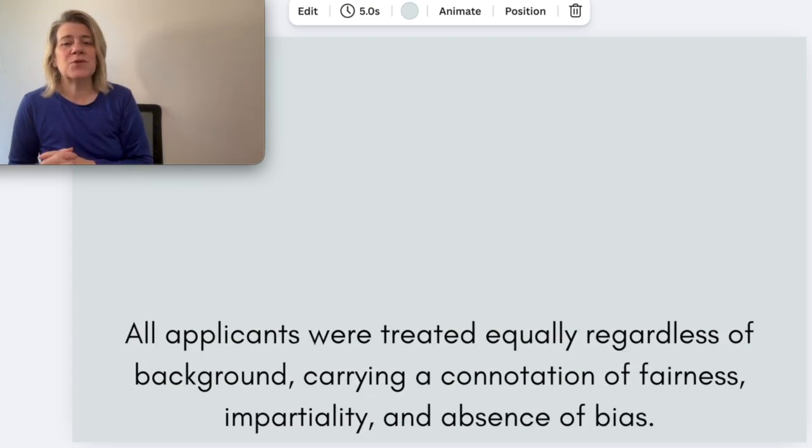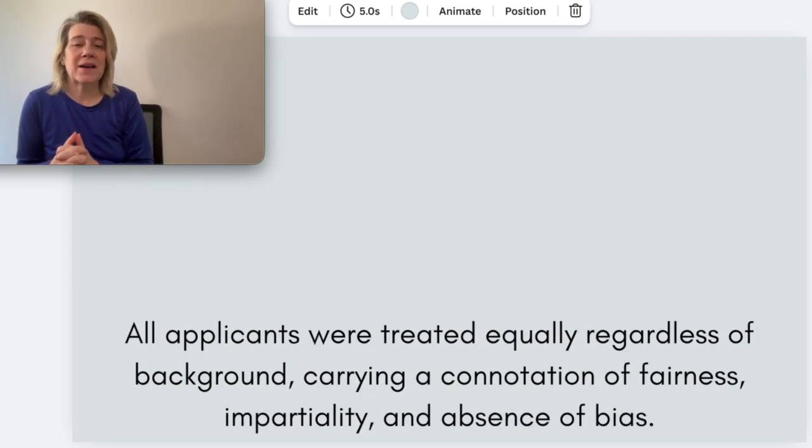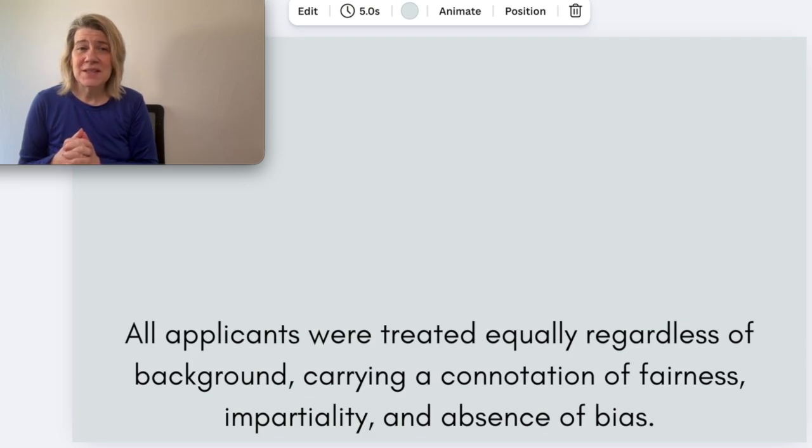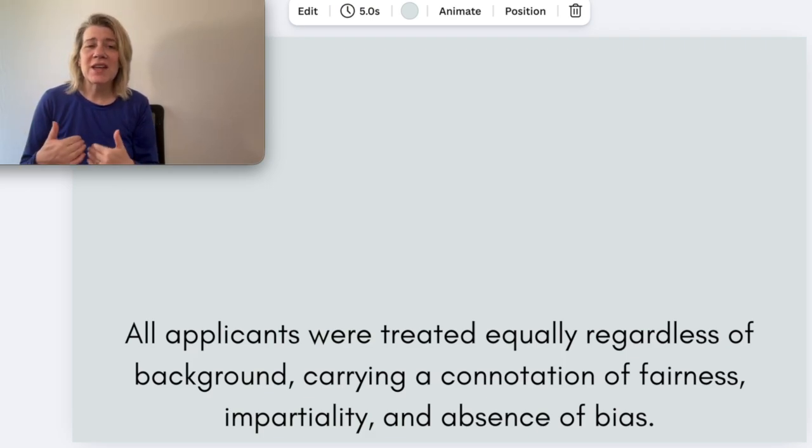All applicants were treated equally, regardless of background. This carries a connotation of fairness, impartiality, and absence of bias. But we can argue that an absence of bias is often a bias itself. We have to check our biases. We have to look at the greater context that we live in. So if we are looking for an absence of bias, we want to treat everyone equally.